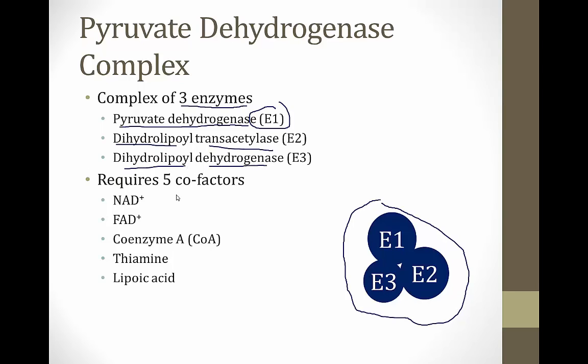This complex requires 5 different cofactors to function properly. We're going to talk about all of these in this module. The first one is NAD, the second one is FAD. It requires coenzyme A. It also requires the vitamin thiamine, and it also requires a substance called lipoic acid.